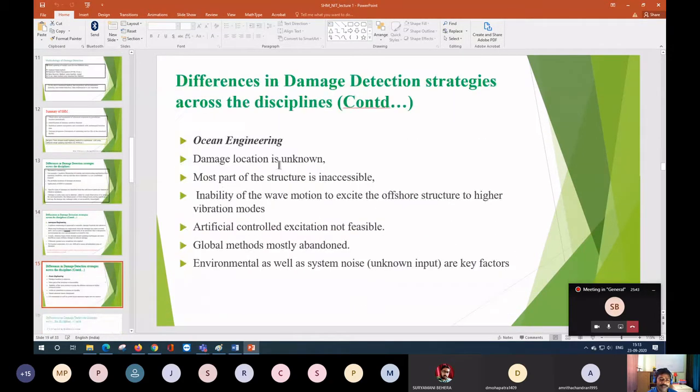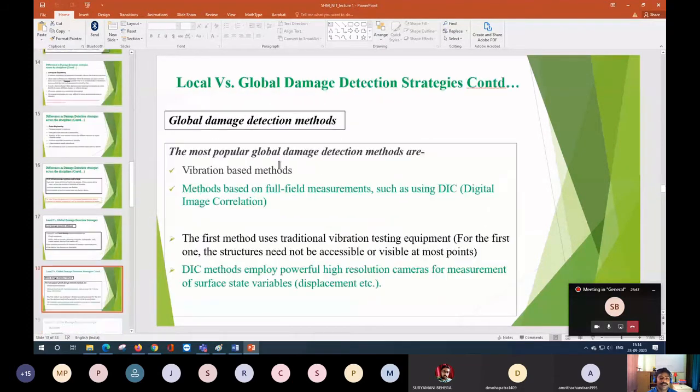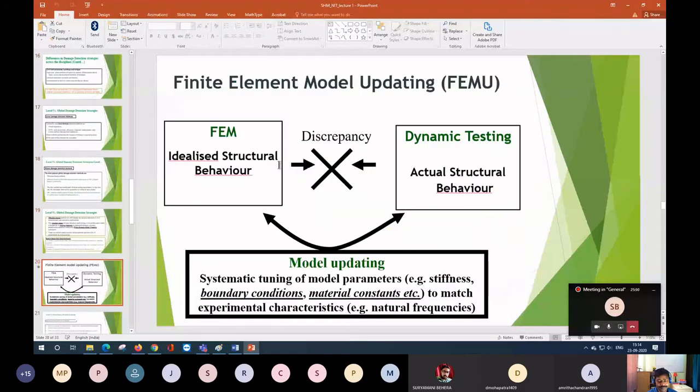So at the end you will find that though the structural health monitoring term is very attractive, it is very difficult. To overcome the difficulties, we used to use a finite element driven model, and we also used to do some sort of testing, which can be dynamic testing, and also static testing.